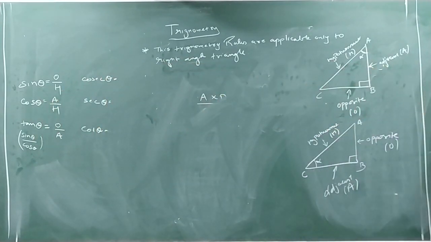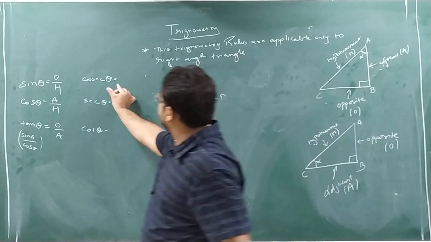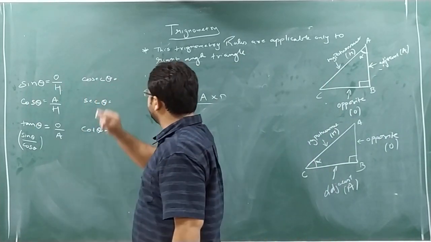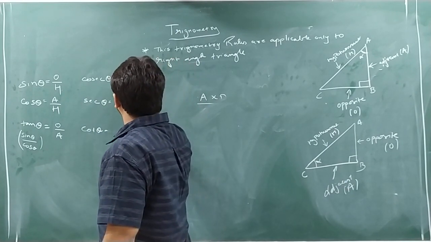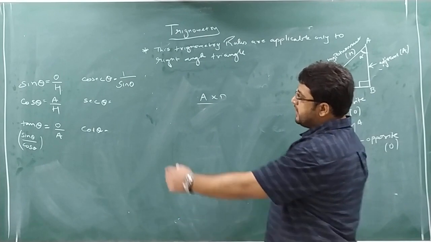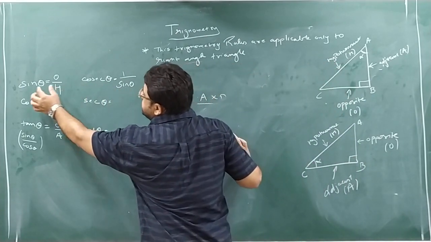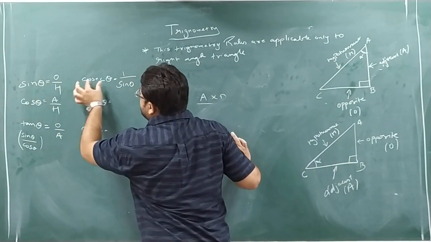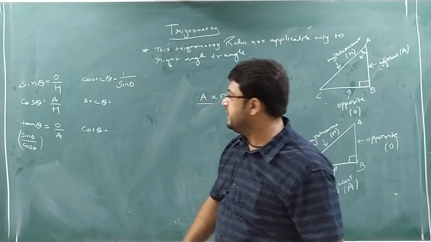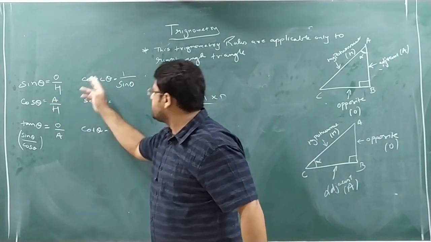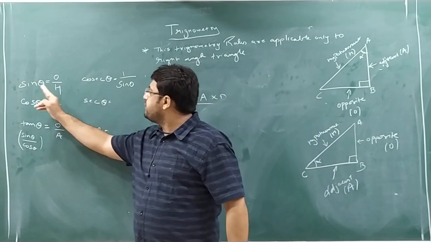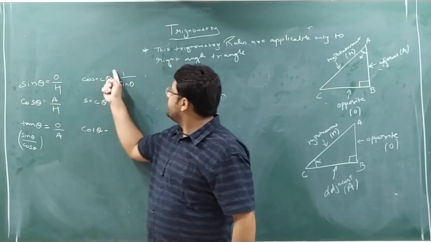Now next. What is the formula for cosec theta? See, where have I written cosec theta? In front of sin theta. So the first formula for cosec theta is 1 by sin theta. Understood why I asked you to remember the format? Cosec theta is written in front of sin theta, so cosec theta is the inverse of sin theta. That's why I asked you to remember the format as sin cos tan cosec sec, so you can remember the formulas easily.